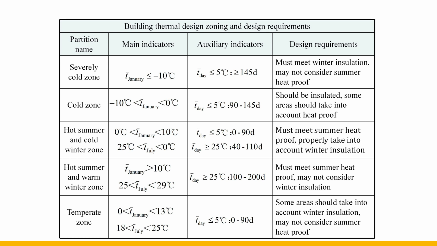Severely cold zone must meet winter insulation requirements and may not consider summer heat proof. Cold zone meet the winter insulation requirements, and some areas take into account summer heat proof. Hot summer and cold winter zone must meet summer heat proof requirements and properly take into account winter insulation. Hot summer and warm winter zone must meet summer heat proof requirements and may not consider winter insulation. Temperate zone. Some areas are required to consider winter insulation requirements, but summer heat proof may not be considered.